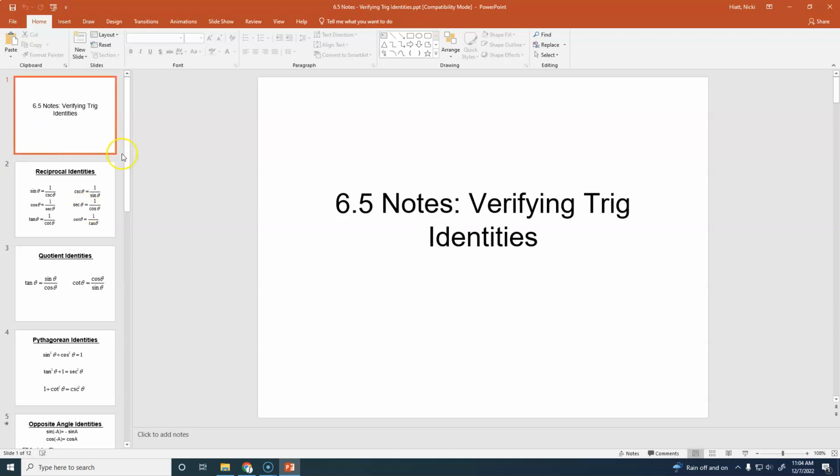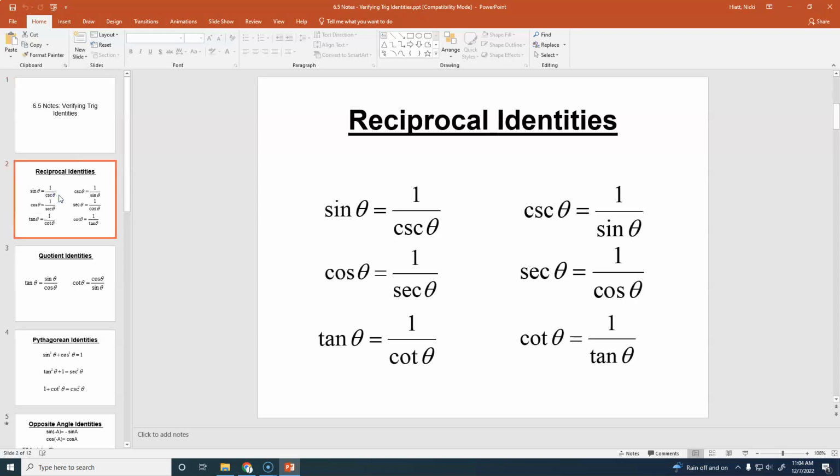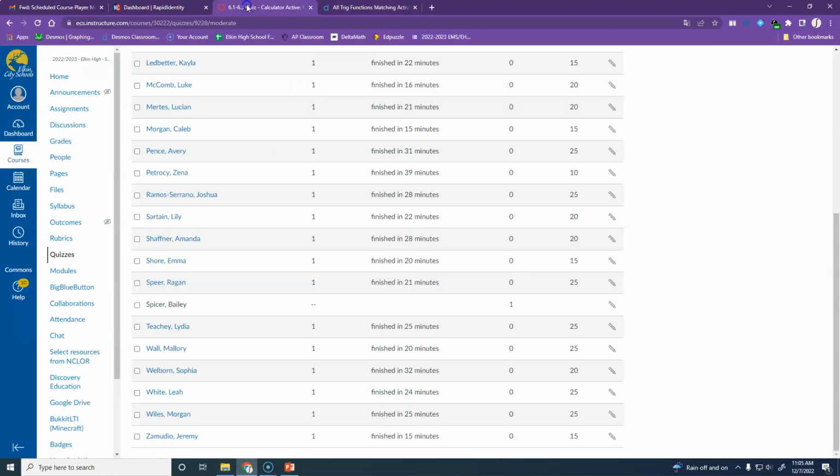All right, okay. So, the first 4 slides that we have here, you should already know the first 2. These are trig identities that we're going to have memorized. We're going to have a quiz. When are we going to have the quiz? Well, let's see when we're going to have the quiz.